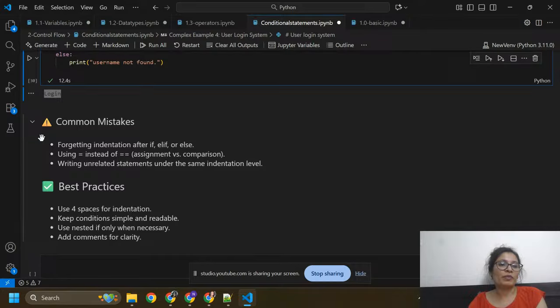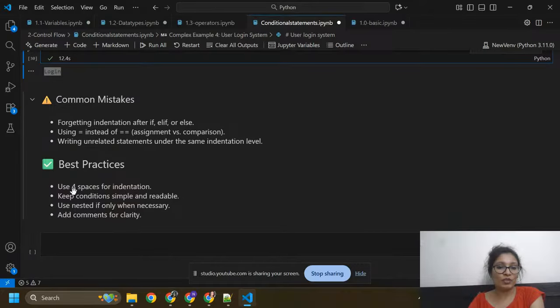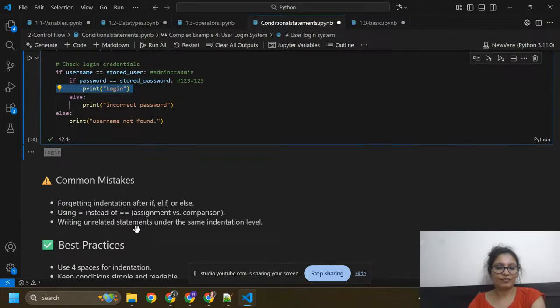These are the common mistakes: forgetting indentation after an if, else, or elif block, and using a single equals sign instead of the comparison operator. The single equals is assignment; we can assign any variable using it. Assignment versus comparison. Also writing an unrelated statement at the same indentation level. Use four spaces for indentation. Keep conditions simple and readable. Use nested if only when necessary. Add comments for clarity.